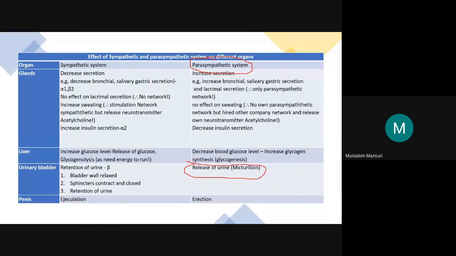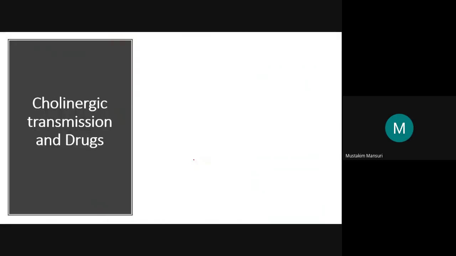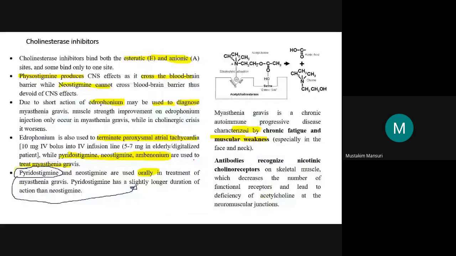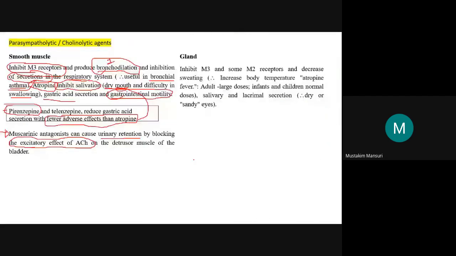That is micturition. So the parasympathetic nervous system produces release of urine. If that is blocked, because these are antagonists, this antagonist will cause urinary retention. This retention is by blocking the excitatory effect of acetylcholine on the detrusor muscle.